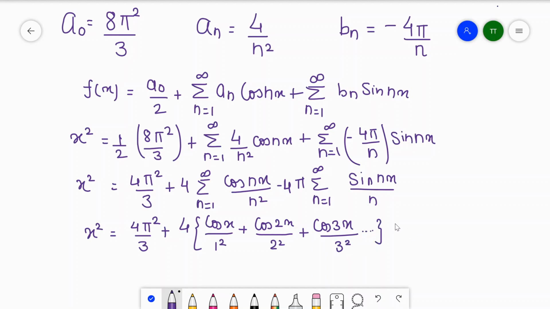And in the sine part, summation n is equal to 1 to infinity: sine 1x, or x, divided by 1, plus sine 2x divided by 2, plus sine 3x divided by 3, and so on. So this is the function f of x equal to x square, and we have converted it into a Fourier series.